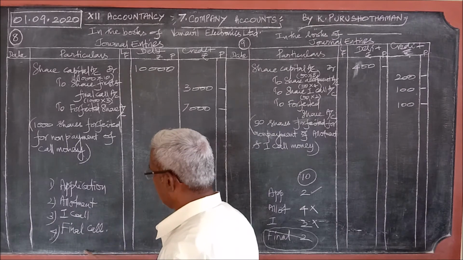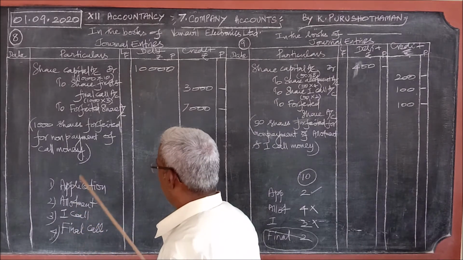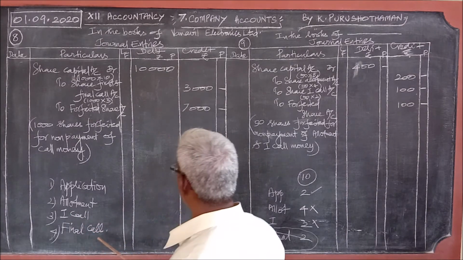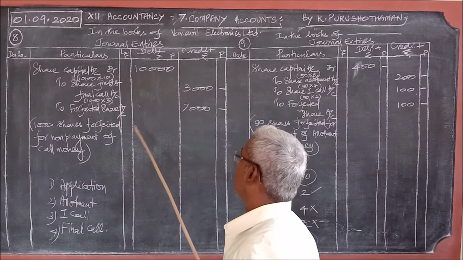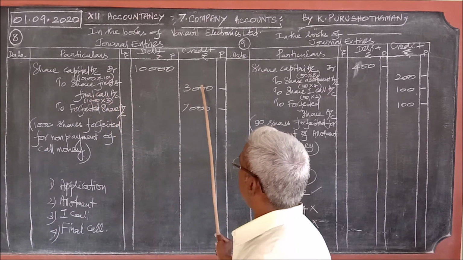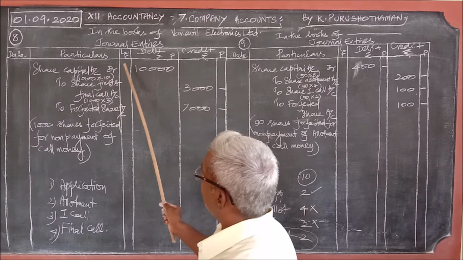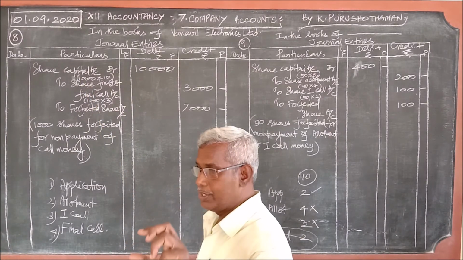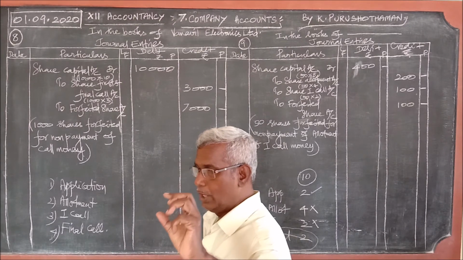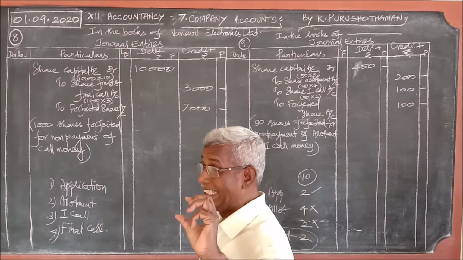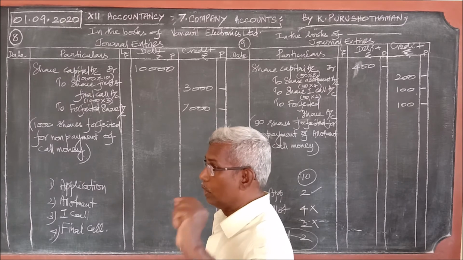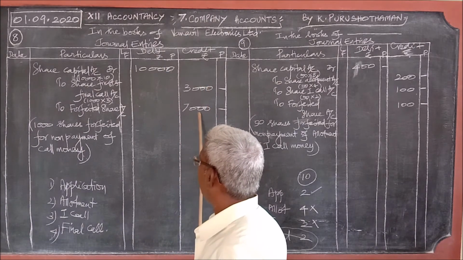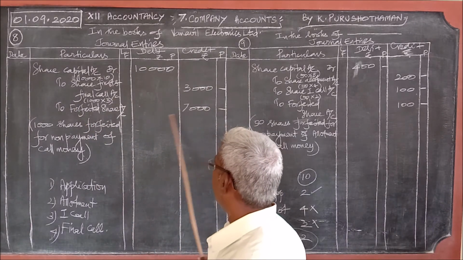For this reason the shares were forfeited, and therefore we consider first and final call money rupees 3, at the rate of rupees 3 for 1000 shares, 1000 into 3, 3000. But what should be entered for share capital account? The total face value of the shares, supposed to be paid. So 1000 into 10, 10,000 we have written, 3000, balance 7000 will be written for forfeited share account.